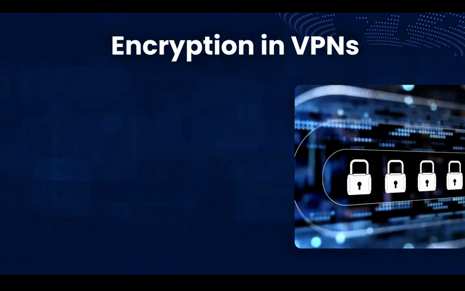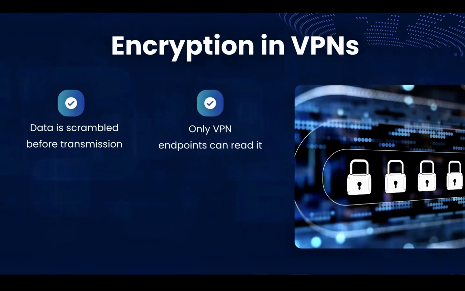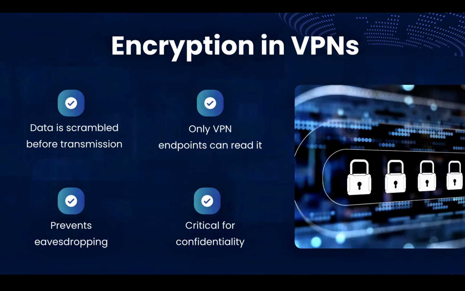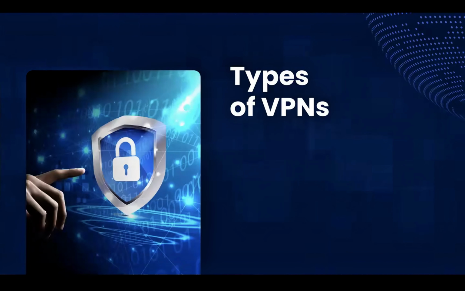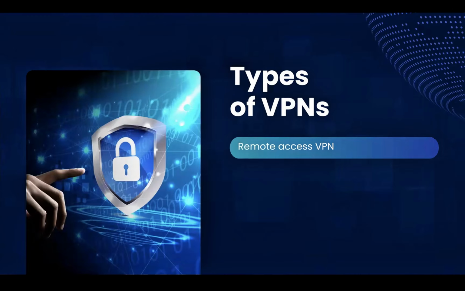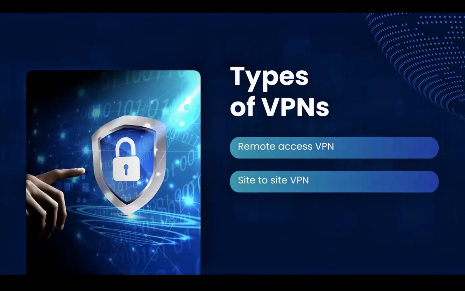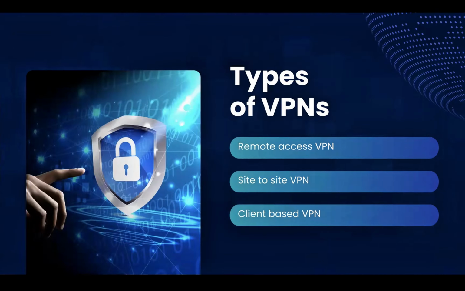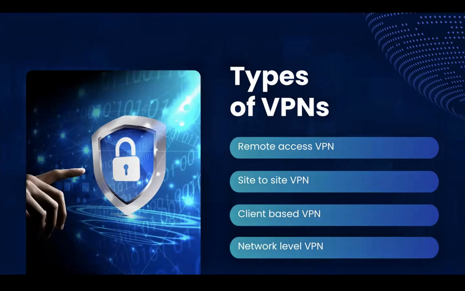Let's now consider encryption in VPNs. Encryption is the core of VPN security. With the help of encryption, data is scrambled before transmission. Only VPN endpoints would be able to read the data, and eavesdropping is prevented. Also, confidentiality is preserved. Next, let's consider the types of VPNs we have. VPNs are deployed in different ways. So we have remote access VPNs, site-to-site VPNs, client-based VPNs, and network-level VPNs.